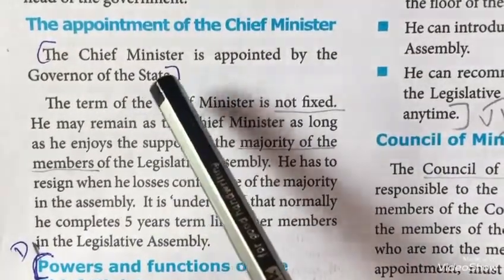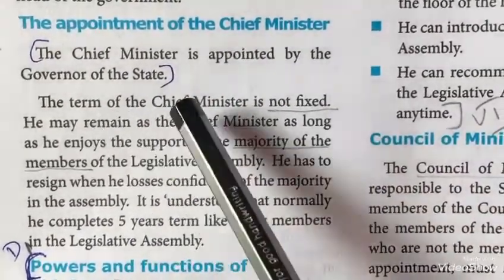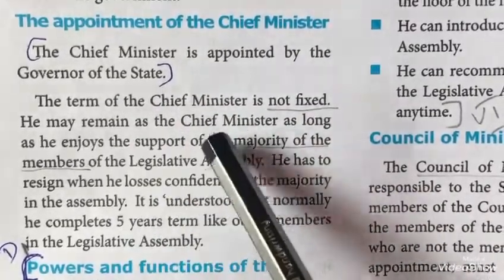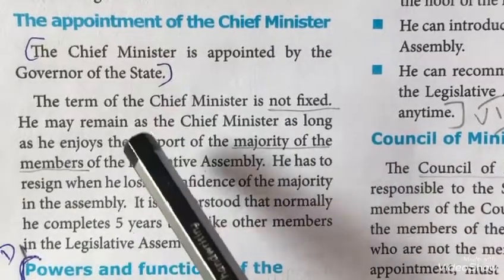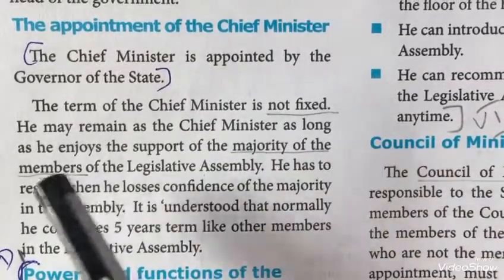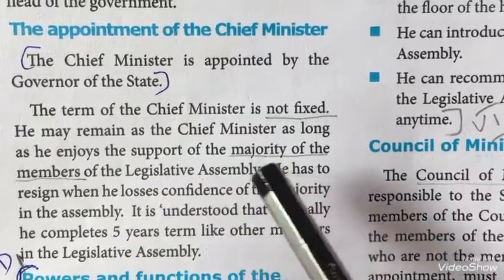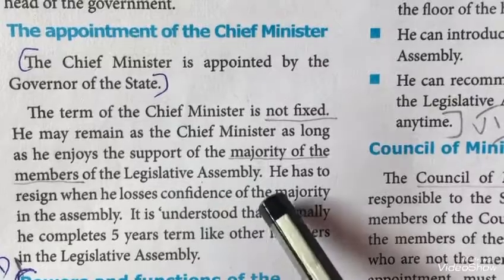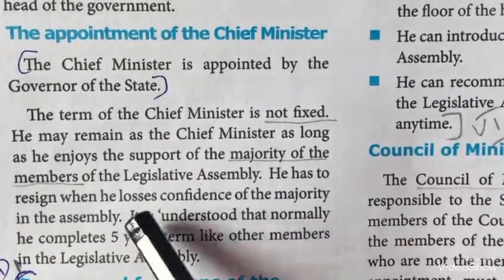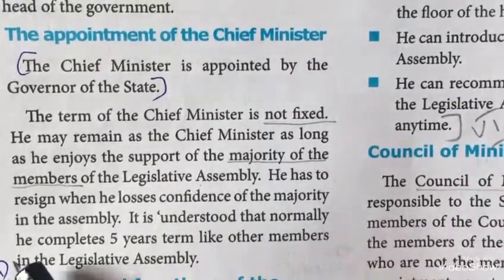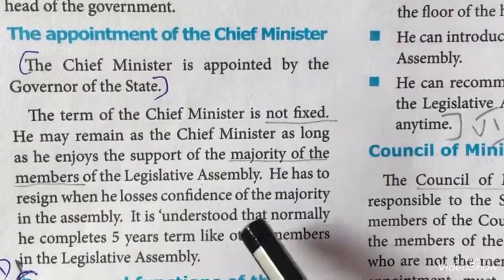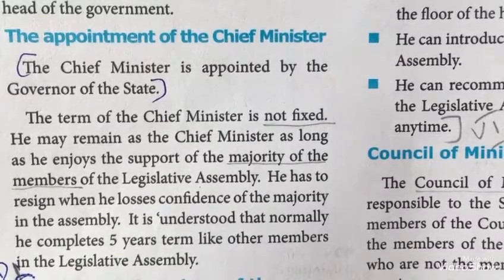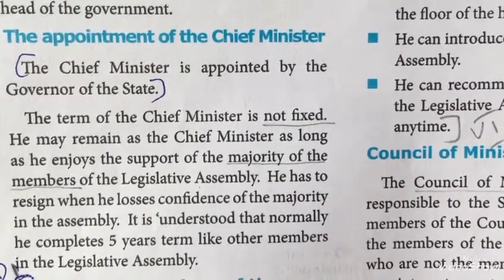The appointment of the chief minister. The chief minister is appointed by the governor of the state. The term of the chief minister is not fixed. He may remain as the chief minister as long as he enjoys the support of the majority of the members of the Legislative Assembly. He has to resign when he loses confidence of the majority in the Assembly. It is understood that normally he completes 5 years term like other members in the Legislative Assembly.